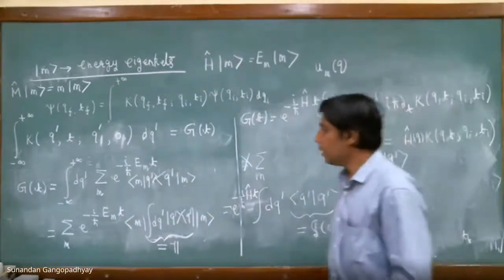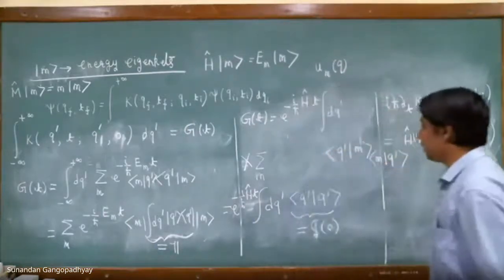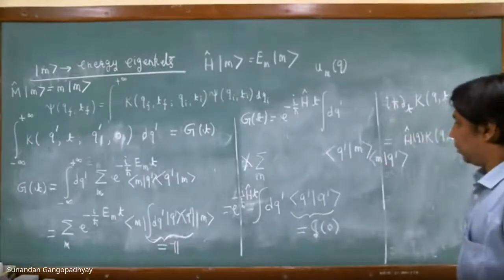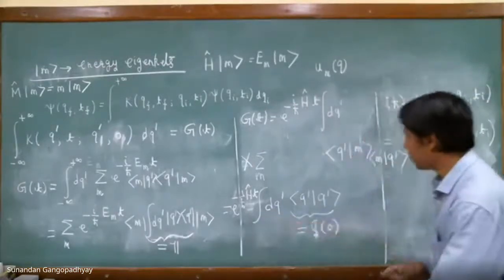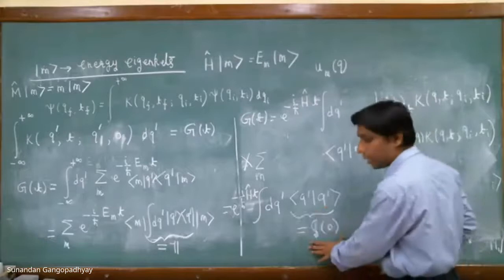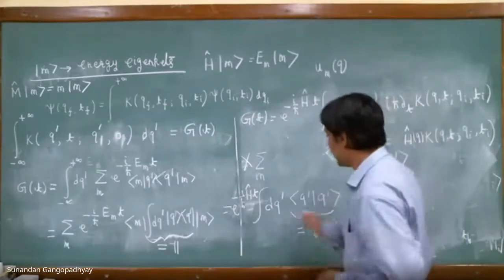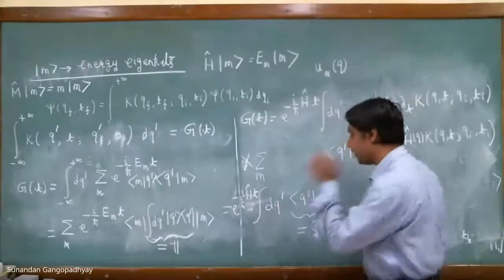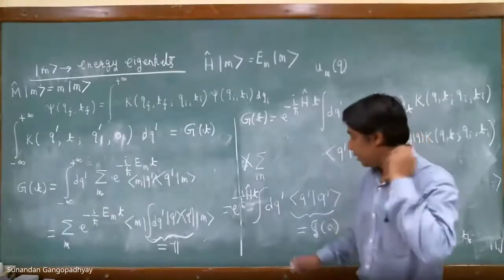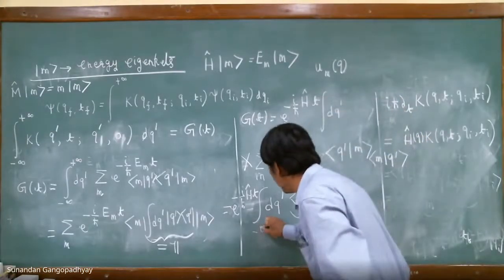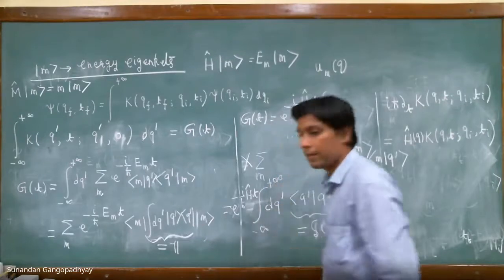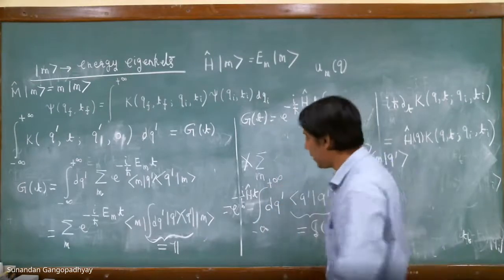But you see, this is true that this expression, this q prime, this is delta 0. So this is a divergent quantity. And you can take it outside, and you have an integral over dq prime, from minus infinity to plus infinity, right? This is fine.